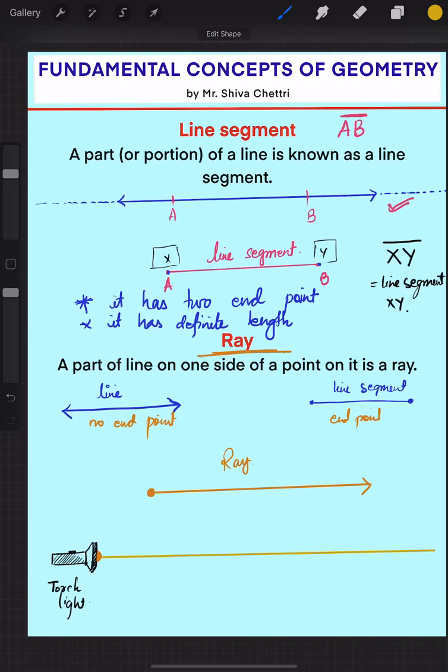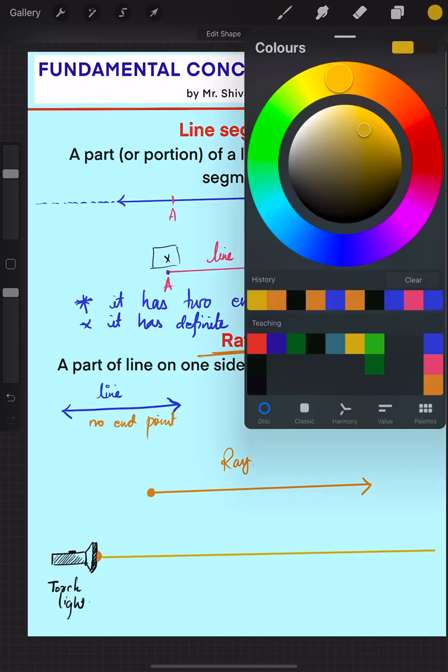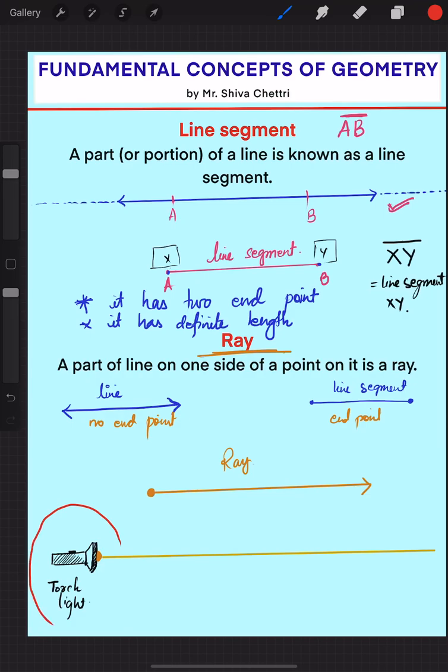But we can easily relate that this is the end point. Let me mark it with another color, this red marking. So this is the end point for now, and this is the endless point. So it keeps on going. This is a light, and you never know the end part of it, right? That's why we say a ray of light. The torchlight is the end point, and where the beam of light ends is the endless point. So that is a ray. Simple example of a ray.